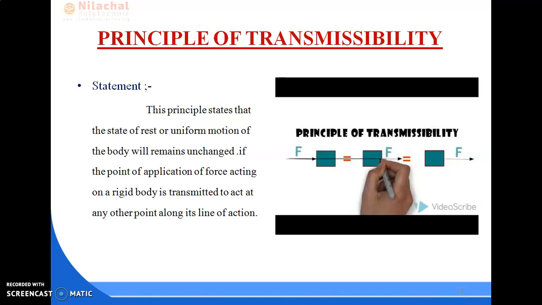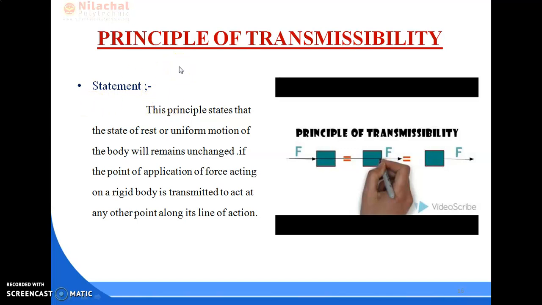The body cannot change its rest or its position. So if the point of application of a force acting on a rigid body is transmitted to act on any other point along its line of action. So first one is the principle of superposition.